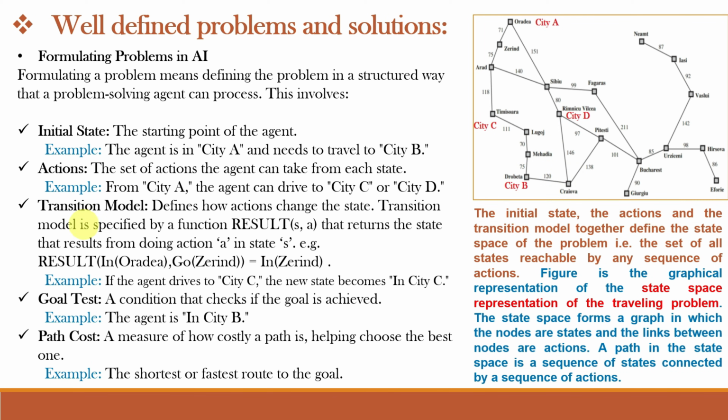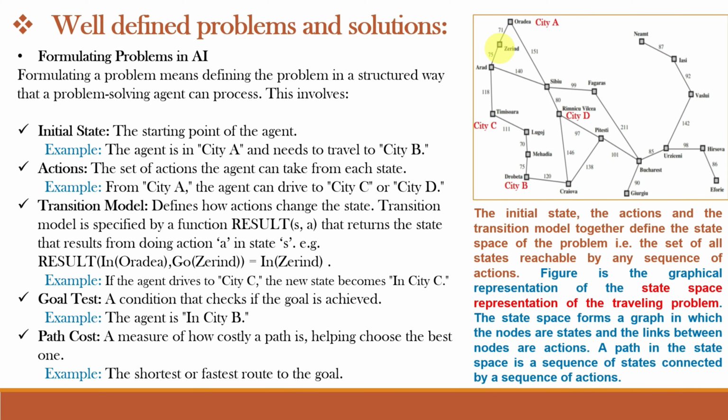The third step is the transition model. It defines how actions can change the state. So remember, this transition model is specified by a function RESULT(S, A), where S is the state and A is the action. For example, say RESULT(in city Oradea, go to Zerind). What will it return?